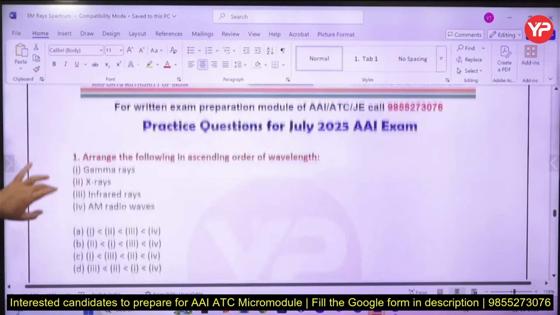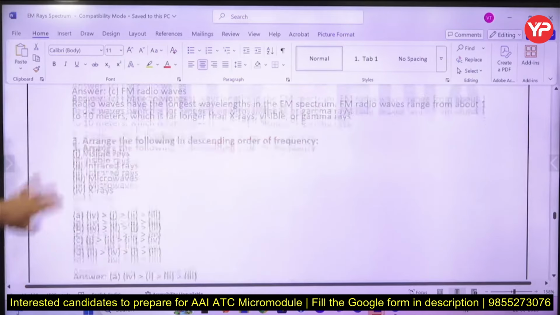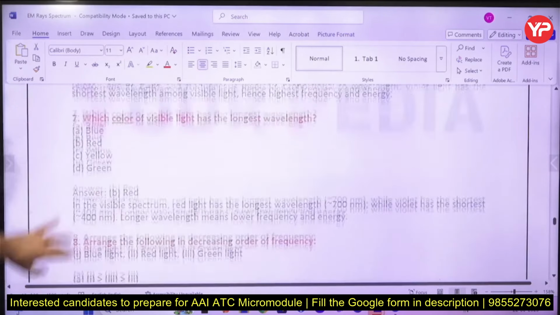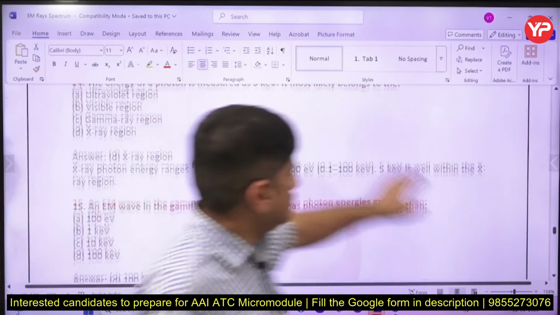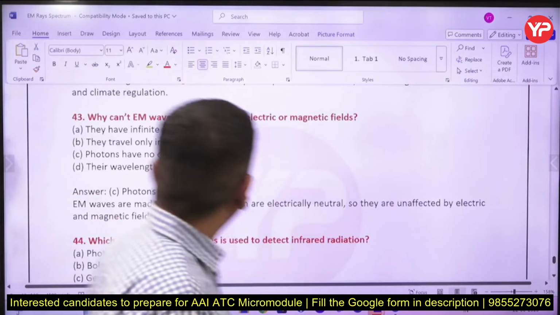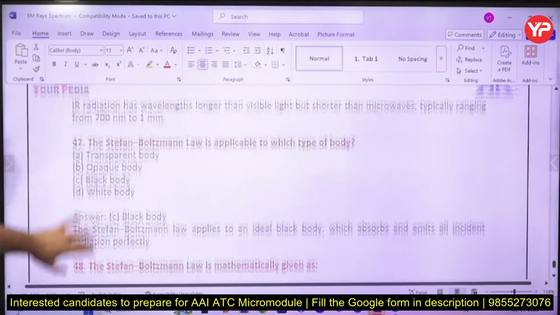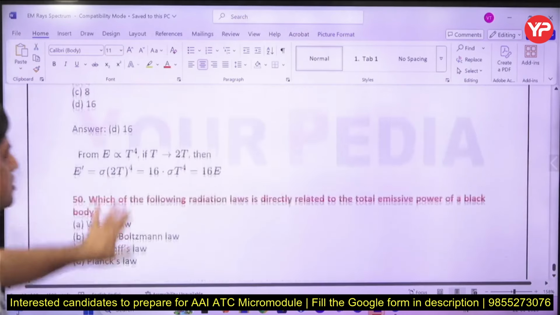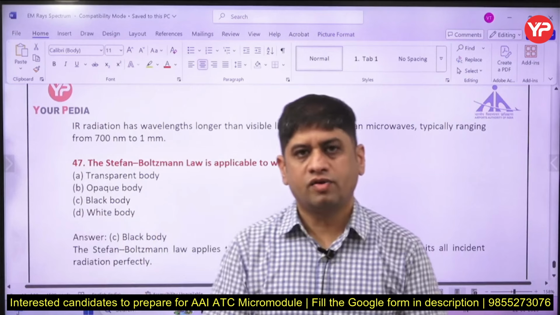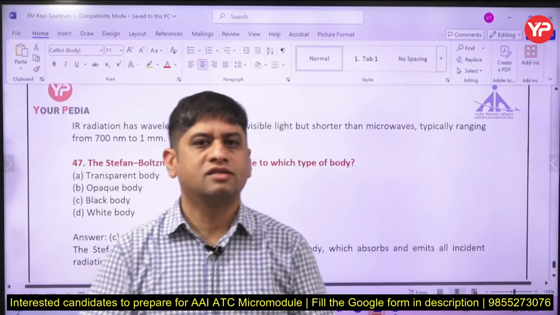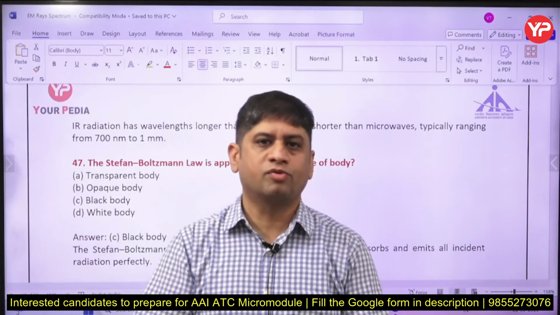Then practice questions I am giving you on the similar lines, friends. I am giving you these 50 questions, and these 50 questions you will get in this particular table, and just revise these 50 questions, and I am very sure if you do this kind of practice, I mean you will get an edge compared to your friends in your upcoming exam of Airport Authority of India.